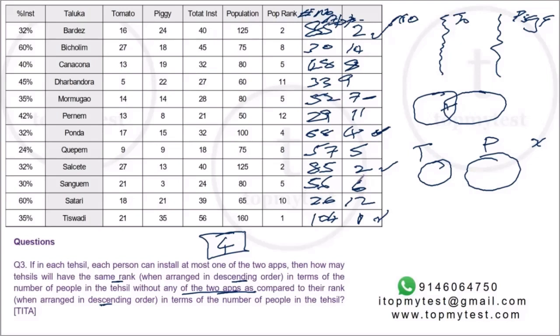Same with this case. Sangye, you will have 4 people ahead of him in the population rank, but now there are 5 people ahead of him in the no app download app ranking. So these two are not the same ranks. So we cannot say it can be 5th, 6th, 7th, so all of them are equal. No, that is not going to be the case, because if you interpret how the ranks work, these two ranks cannot be the same. Here there are 4 people ahead of him, here there are 5 people ahead of him. So they are not the same.